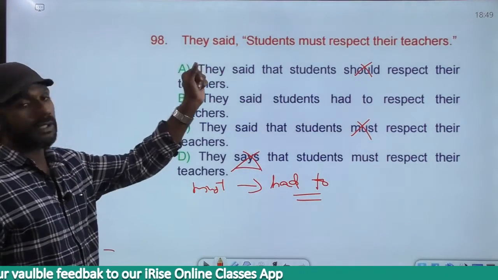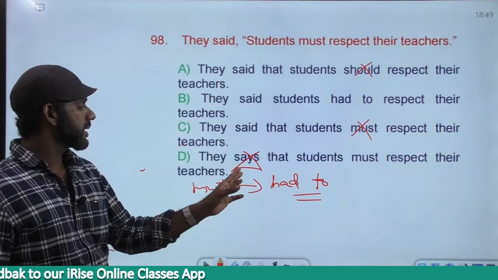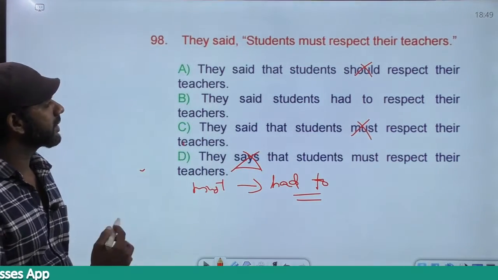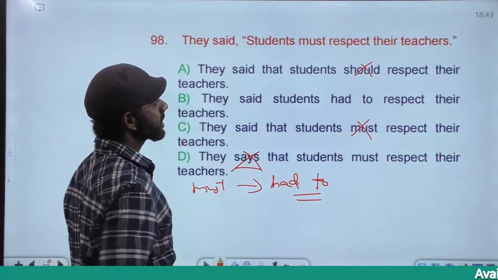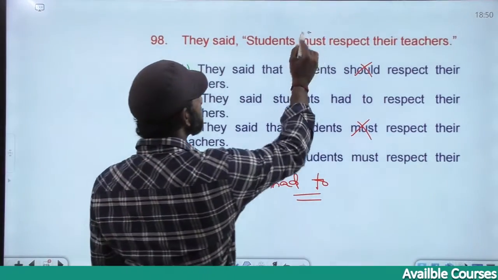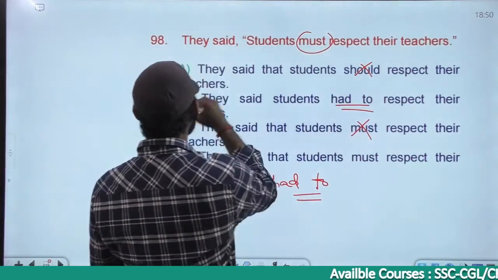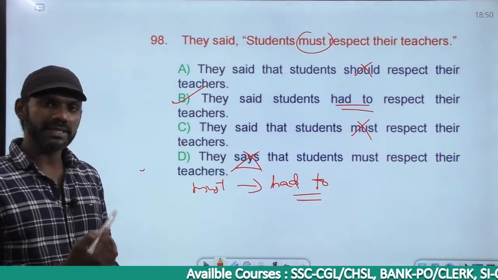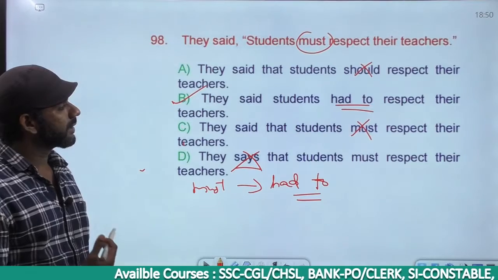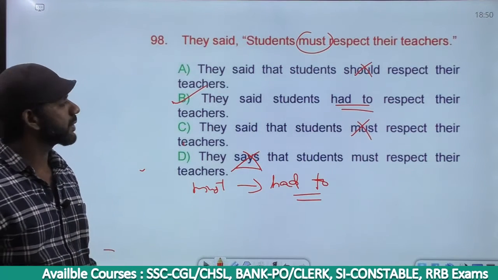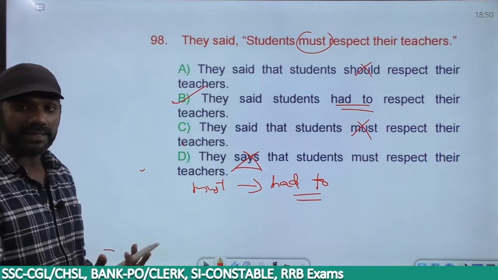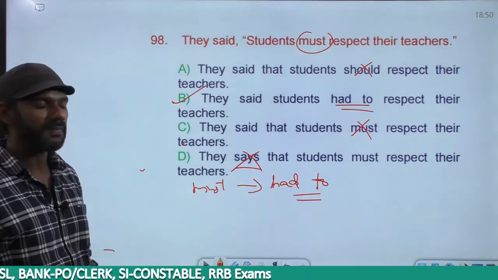The tense of the reporting verb here is said, past tense. Is says, we cannot change it. They said students is completely fine. Must changes to had to. So here the best option among the given ones must be option B. Have to also changes to had to. They said students had to respect their teachers. There must be a better option here.